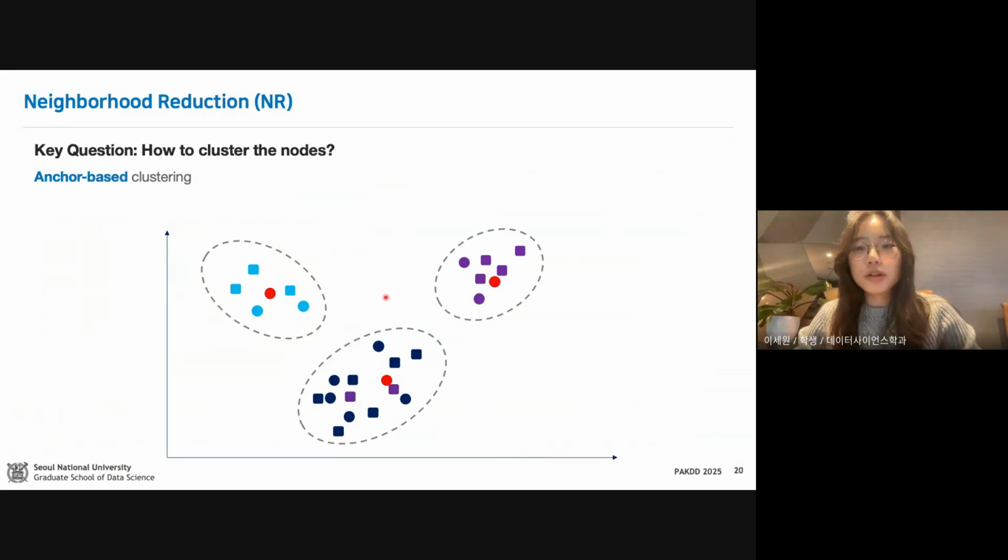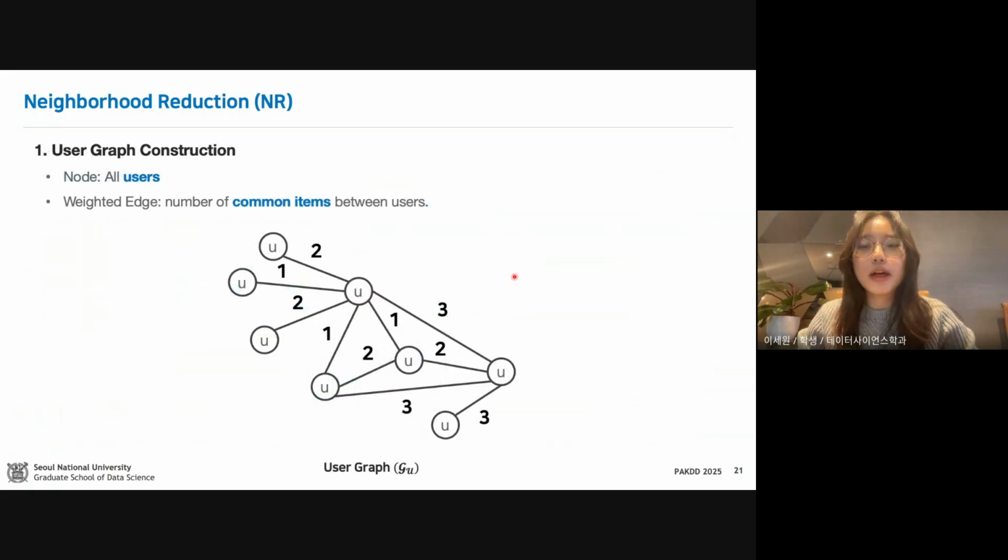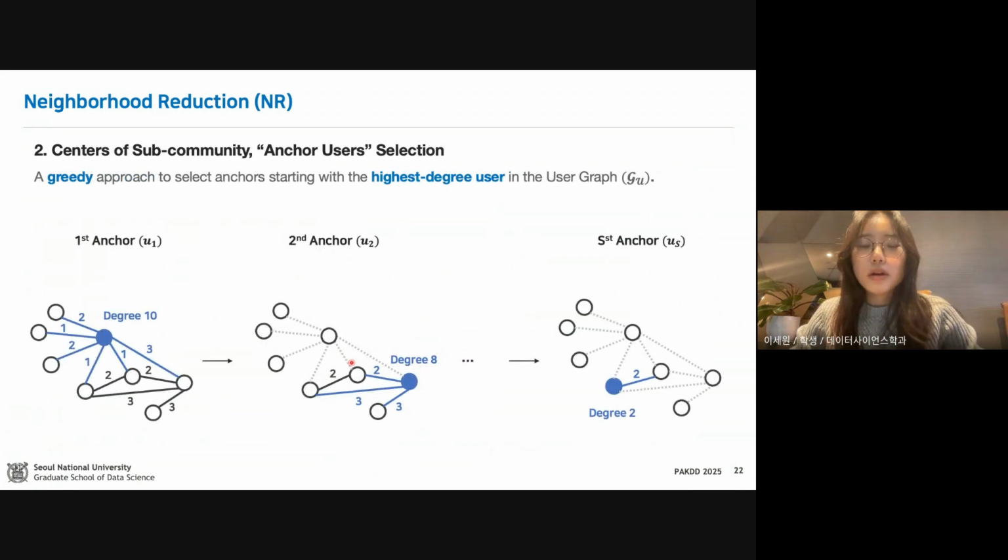To do this efficiently, we use an anchor-based clustering. We select the anchor user in red for each cluster and build a cluster with similar users and items from this anchor in a bottom-up manner. The first step is to select meaningful anchors for each subcommunity. Since the anchors need to represent each subcommunity, they should cover as much preference as possible while not overlapping with each other. To achieve this, we first build a user graph where each node is a user, and the edges are weighted by the number of common items between two users. From this user graph, we select anchor users using a greedy algorithm, starting with the user node who has the highest degree.